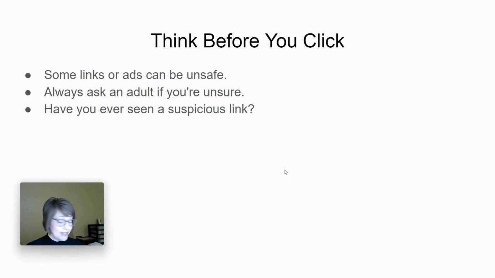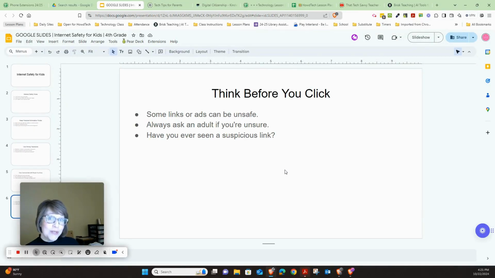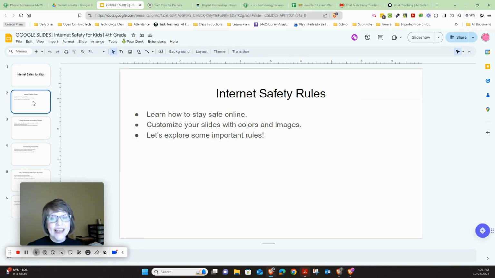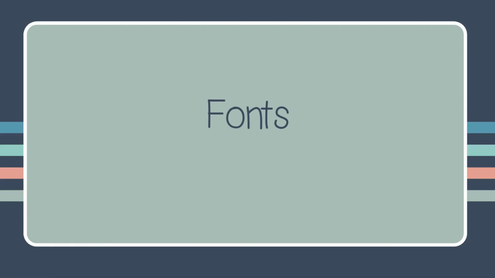All right, so that's our presentation, but now what can you do to make this presentation better? Here's what you're supposed to do. You need to customize each slide, so that means you can make it your own. I want you to change font sizes, change the font. You can add some color, and I want you to add at least one image per page. So let me just go ahead and show you what you can do.